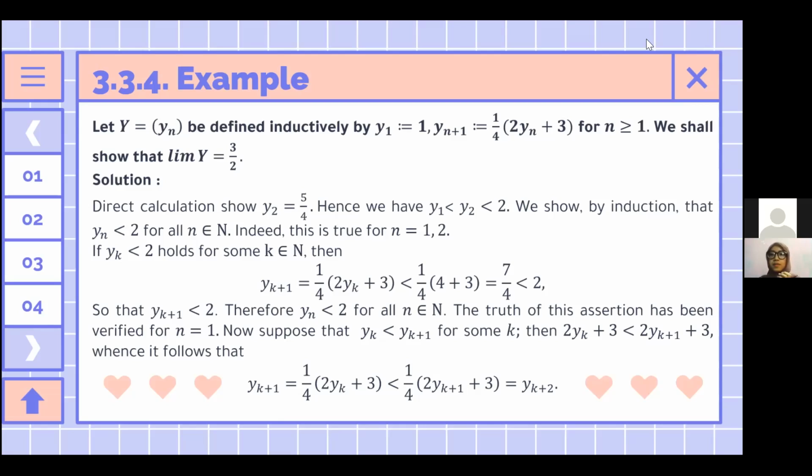The truth of this assertion has been verified for n equals 1. Now, suppose that yk is less than yk plus 1 for some k, then 2yk plus 3 is less than 2yk plus 1 plus 3, whence it follows that yk plus 1 is less than yk plus 2.